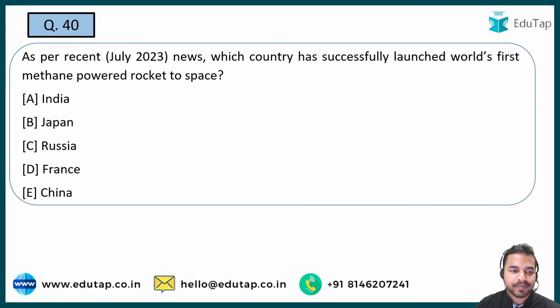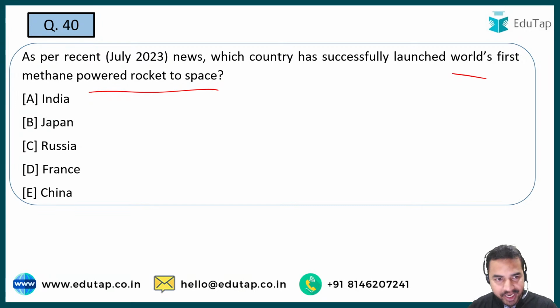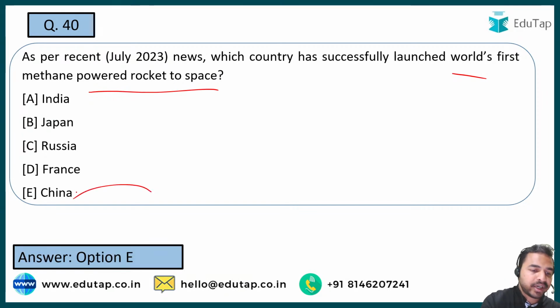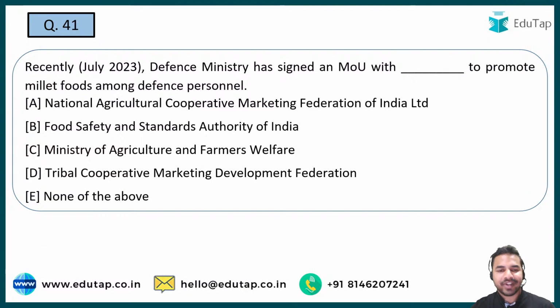Tell me the name of the country which has launched world's first methane powered rocket to the space. So यहाँ पर methane powered rocket space के अंदर launch किया गया है. You have to tell me the name of the country which has become the first such kind of country, and it is China. ठीक है जी, so China is the right answer. Absolutely right. Venkatesh, Ravi Teja, Monica, everybody is giving me the right answer. That is China. Next question guys.